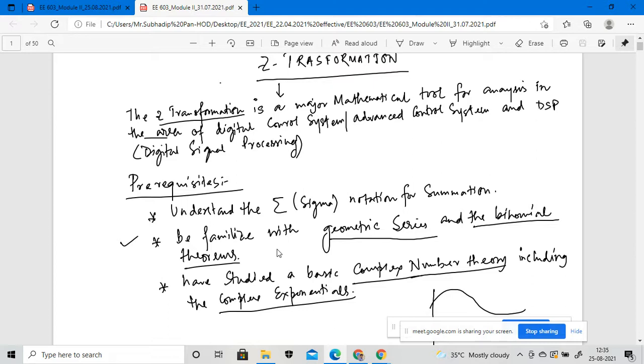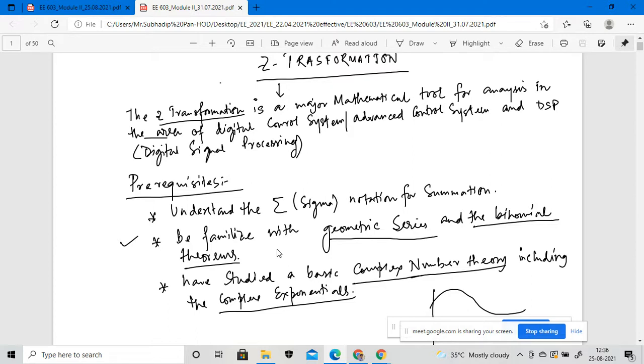For different kinds of signals, when we add them, we use the sigma notation for the summation of various kinds of signals. Depending upon the results we take from this equation, or for the particular calculation from the Z transformation, we have to convert this Z transformation into the Laplace transformation domain.